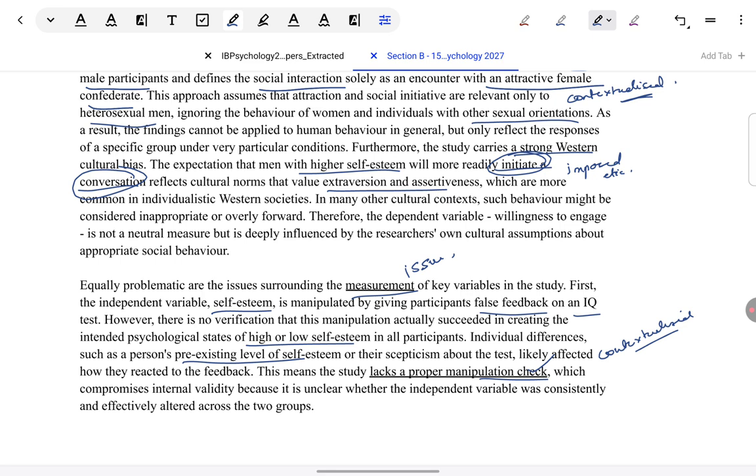When it comes to measurement, you can think of other measurement issues, but we can't talk within a concept also about everything that is applicable. So whatever in your judgment is most relevant and whatever you will be able to discuss at length, you take that in your essay, leave aside other things.